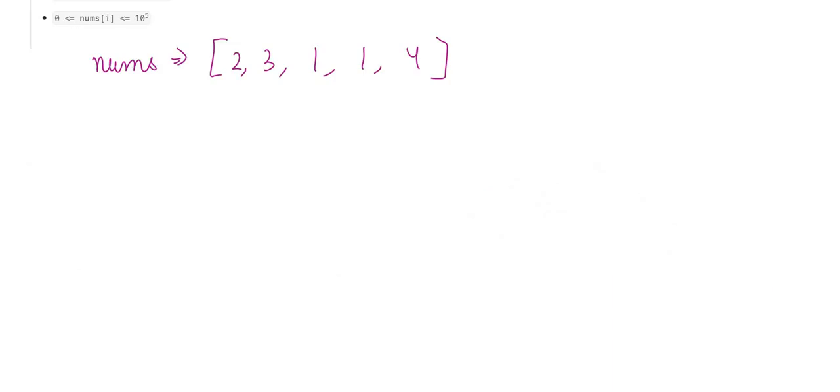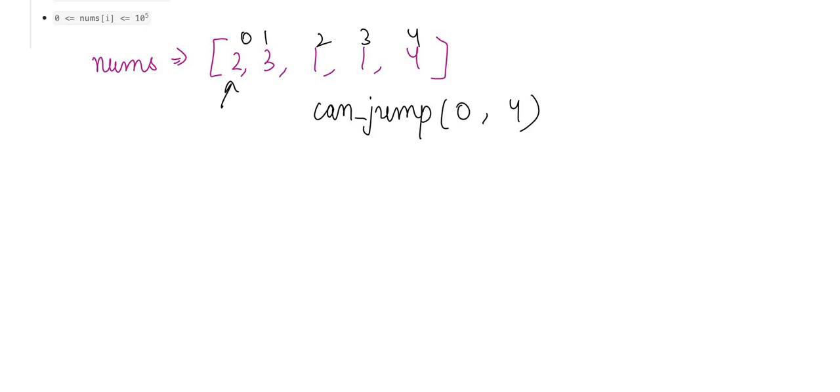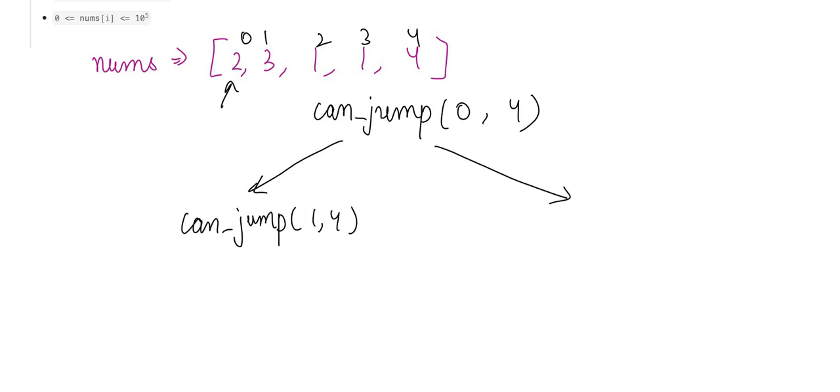The brute force approach for this question can be the recursive solution that I told you. For example, the function which we are making is canJump. So if we are on the 0th index, with total indexes 0, 1, 2, 3, 4, at this point of time I can jump 2 steps ahead. So there are 2 possibilities. I can go to 1, that means I am jumping 1 step, and then I am jumping 2 steps.